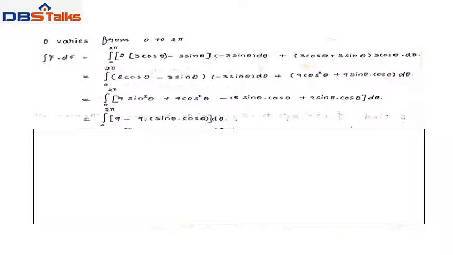Then separate two integrals. First integral is 9 integral 0 to 2 pi d theta and minus 9 integral sin theta cos theta d theta. We have the formula 2 sin theta cos theta, that's why we have to multiply and divide with 2.